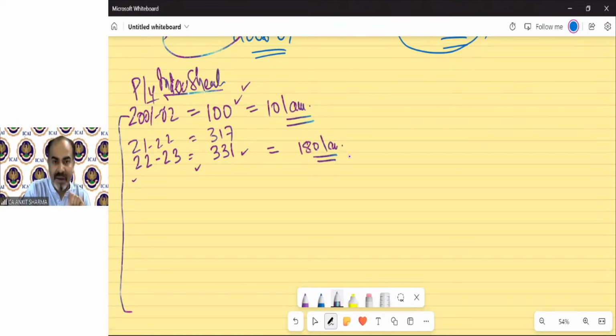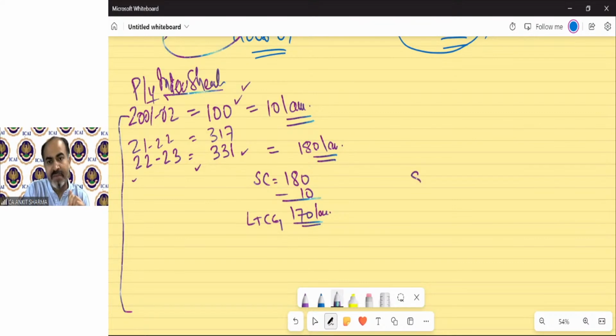So now how will capital gain be calculated? Let's see. If there is no indexation concept, then of course the profit will be 170 lakh. So the assessee needs to pay tax on long-term capital gain of 170 if there is no indexation concept. But because now we have the indexation concept, what do we need to do?